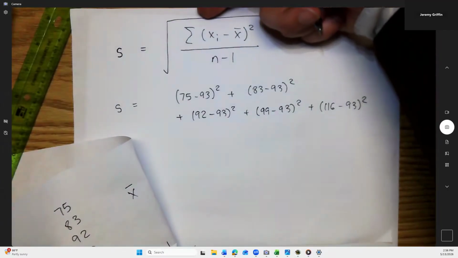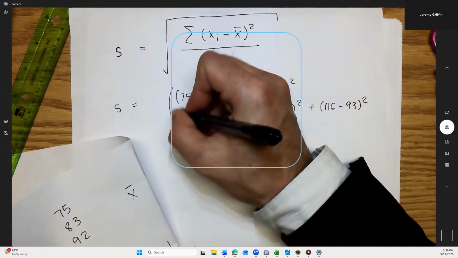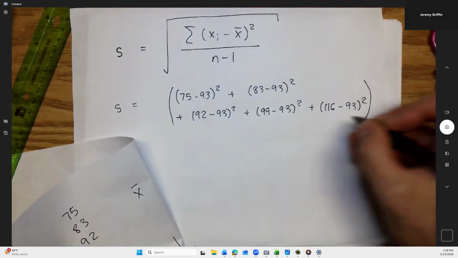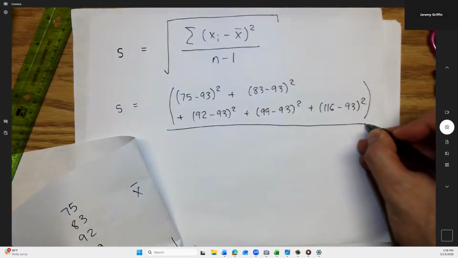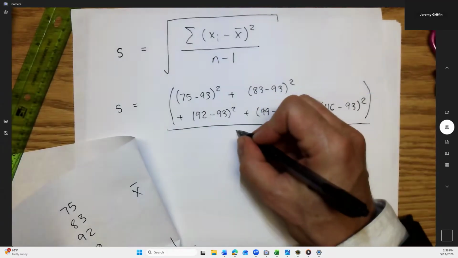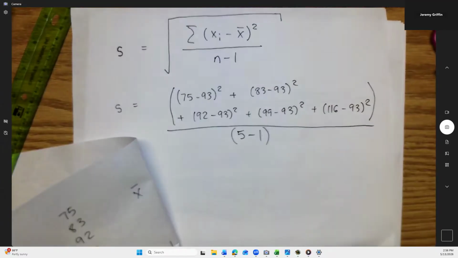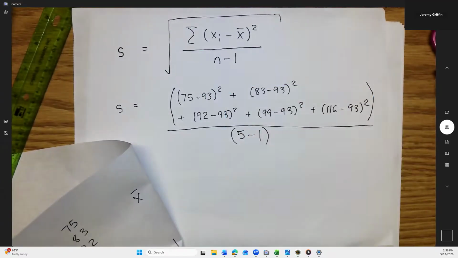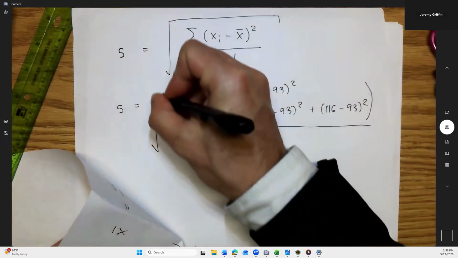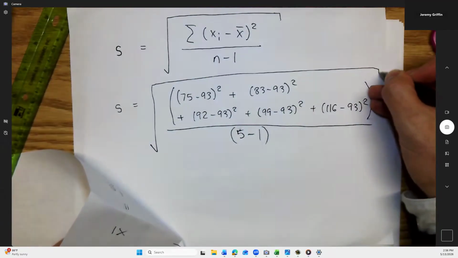Okay, so now I'm up to the sigma section. Now after I do that, I still got a couple more steps. I'm going to divide by, well, guys, I have 5 dogs here, right? So 5 minus 1 would be 4. And actually, that'll be true for all of us because I gave everybody 5 dogs. Okay. And there's one last step. Guess what's the very last step? Square root. That's it. You got to square root this whole expression.